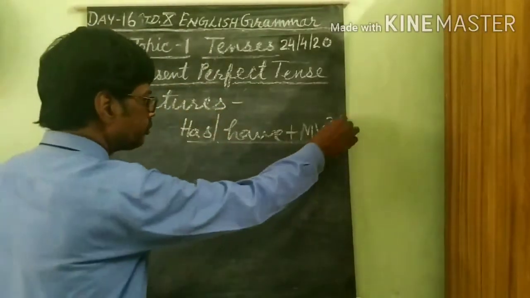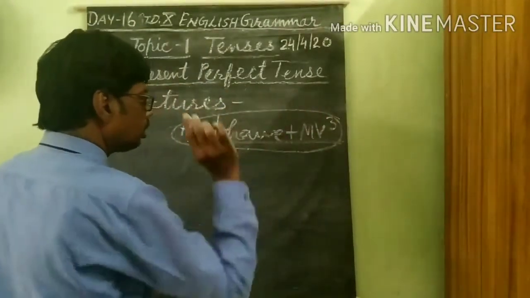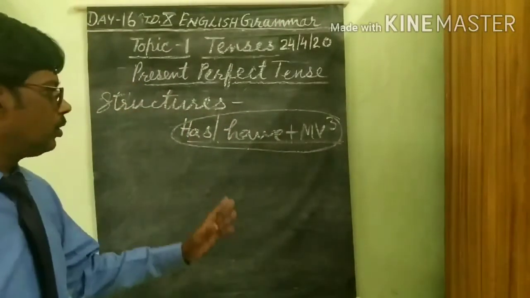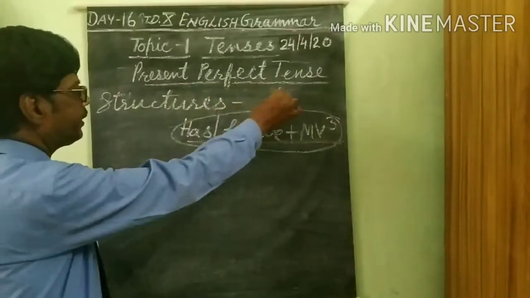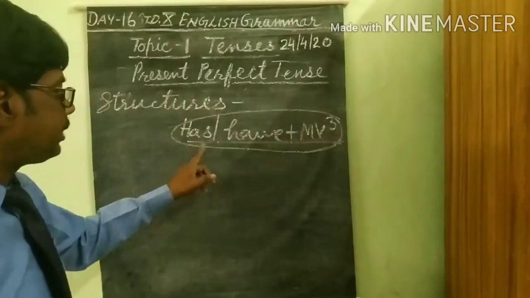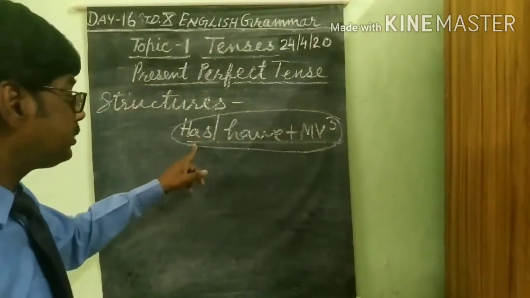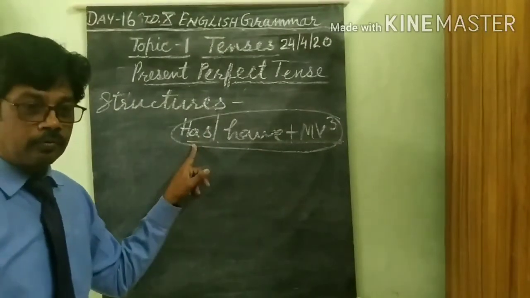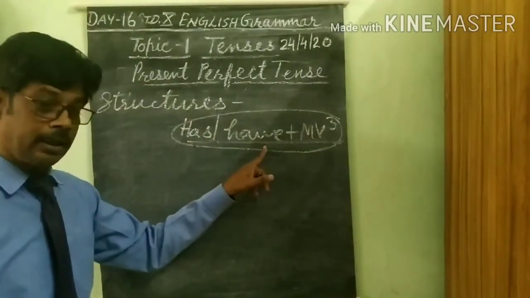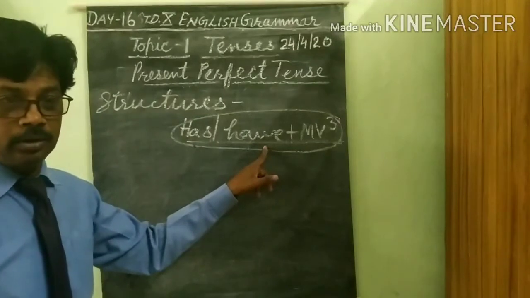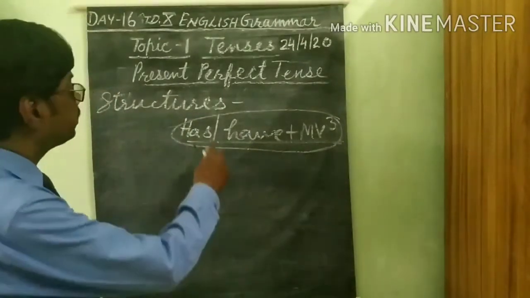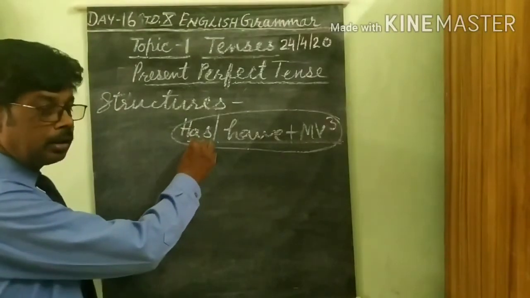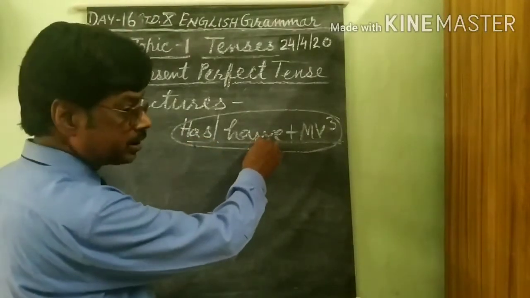If you see this formula, believe that the sentence is related to present perfect tense. Has and have: where has will be used or where have will be used, I have already told. Has is used with third person singular, and have with other persons.